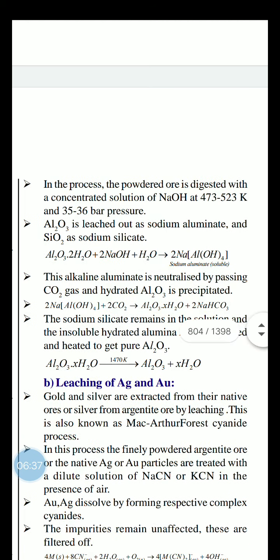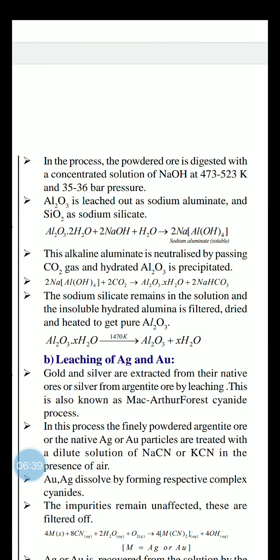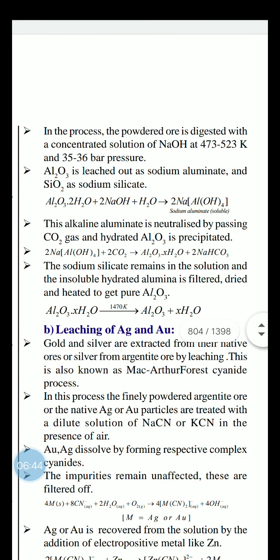See, in this process, the powder ore is digested with a concentrated solution of NaOH at 473 to 523 kelvins and 35 to 36 bar pressure. It means the NaOH solution is added to the bauxite at 473 to 523 kelvins and 35 to 36 bar pressure.